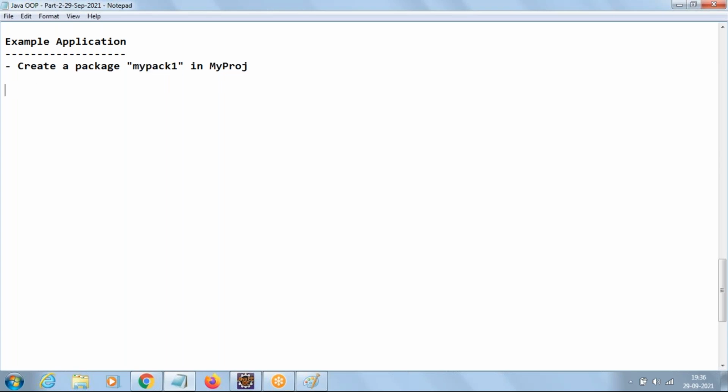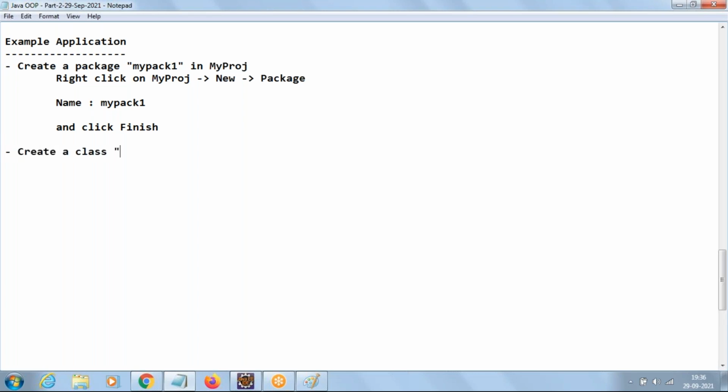Now in this mypack1 I want to create a class. Let me write the document for the first time. Right click on my project and say new package. In the name give mypack1 and click finish. Then create a class Calculator in the mypack1 package.